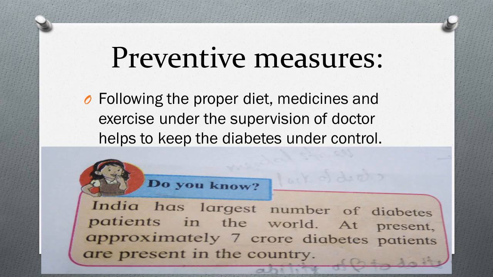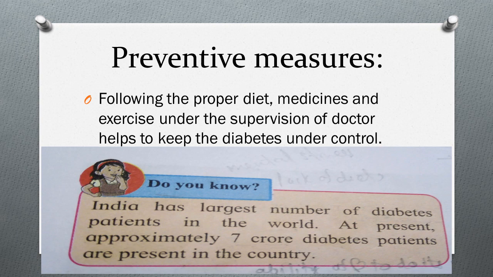Now let's see the preventive measures for diabetes. Following a proper diet, medicines and exercise under the supervision of a doctor helps to keep diabetes under control. So again I am repeating that to avoid diseases, we should take care of our diet plans and we should do daily exercise.